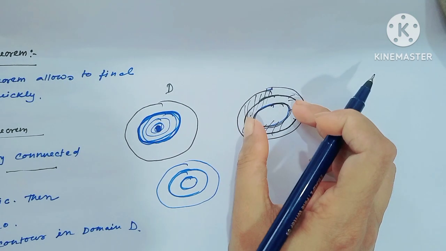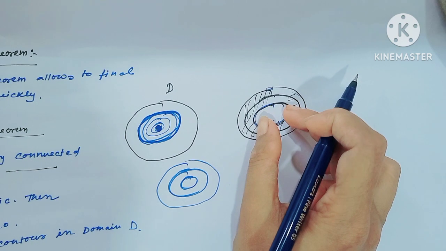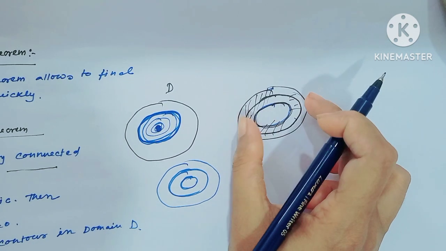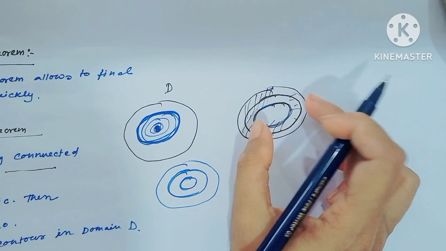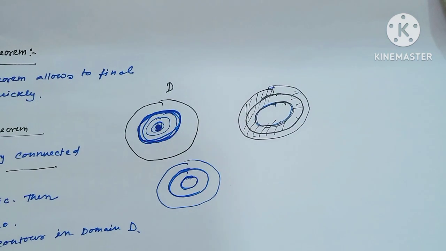If we shrink this curve to a point, then this does not belong to this region, this belongs to the hole. So this domain is not simply connected.